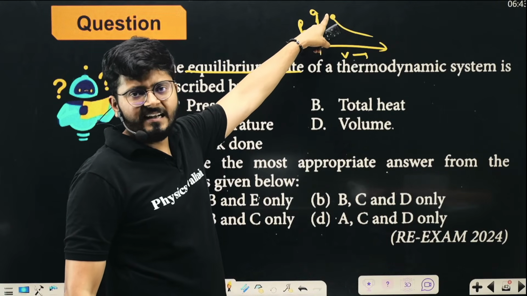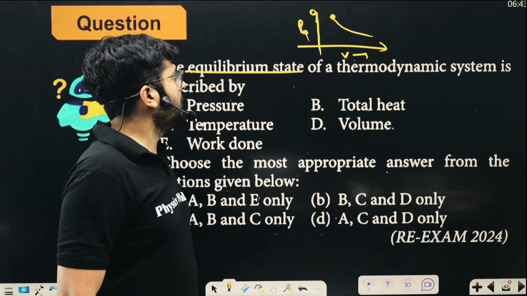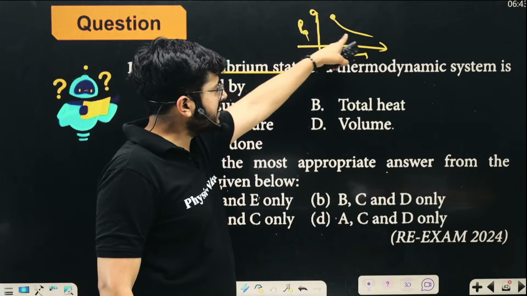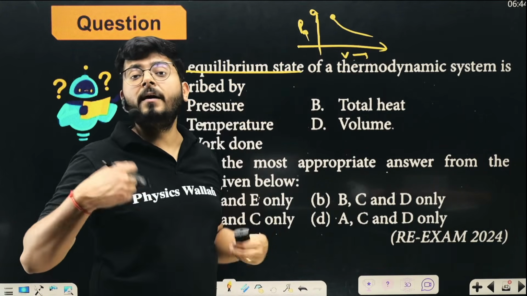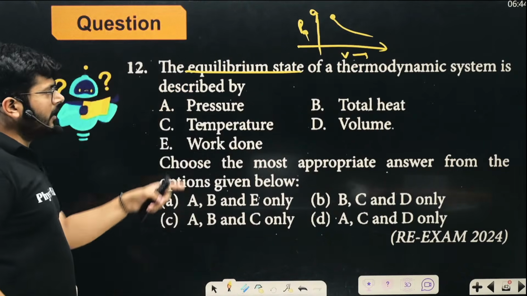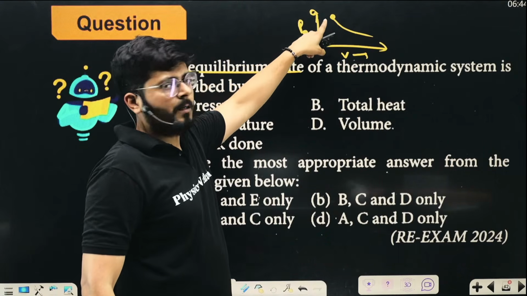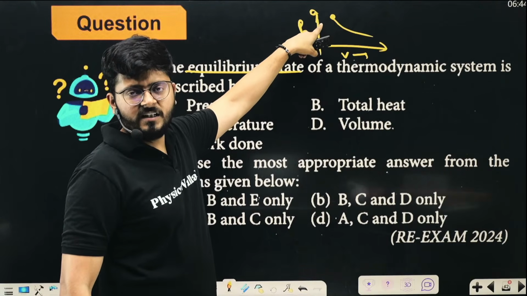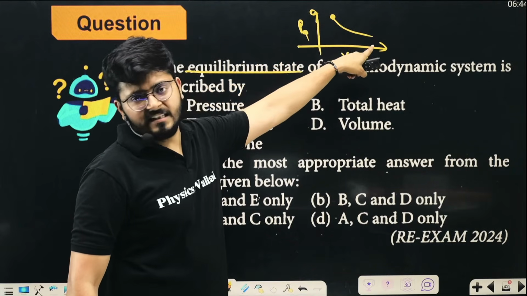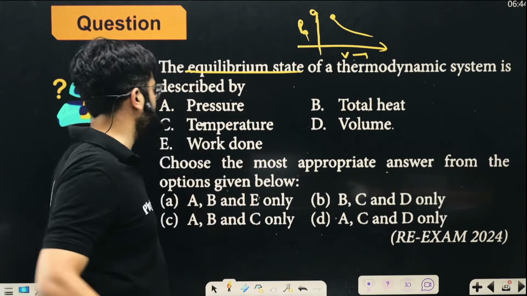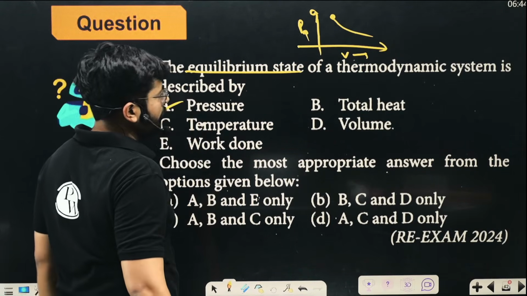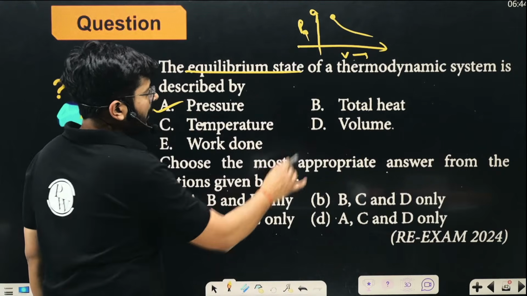You cannot define the heat added at this point, because that can only be described for a process, for a path. Those are path functions. So a state can be defined by pressure, volume, temperature, internal energy, and a process needs the path variable, not the state. Pressure is something you need to define the equilibrium state.